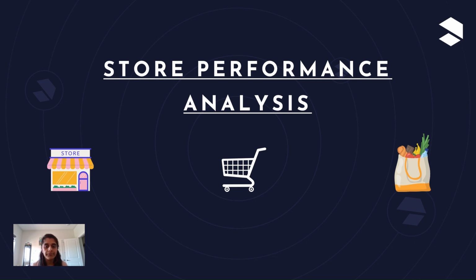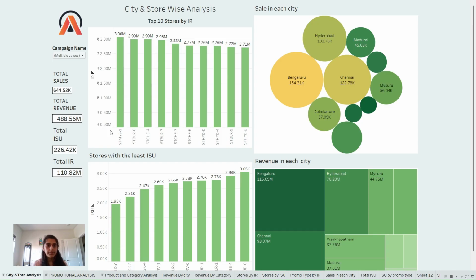Tableau dashboard. Here in this report, we can explore which stores have performed well and which did not. The first paragraph here shows the top 10 stores with highest incremental revenue in both promotional seasons. Also, we can apply filters from here according to our needs to see which stores performed well and which did not in that particular campaign.